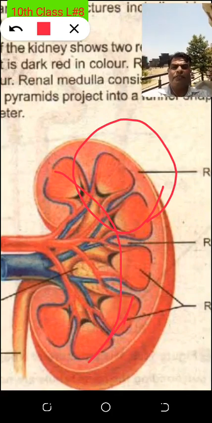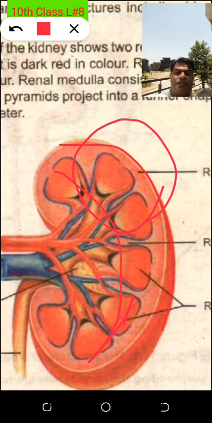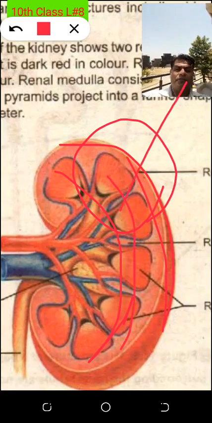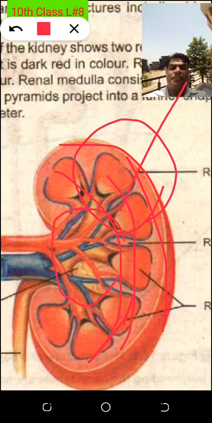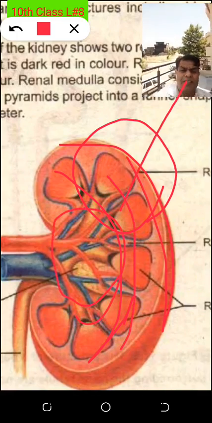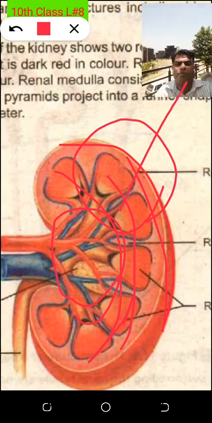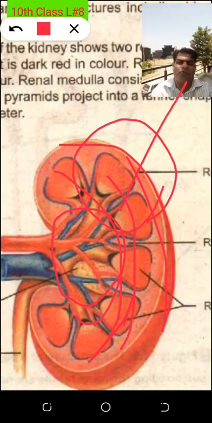Let me show you once again. This is a part, the cortex, the outer part. The pyramid shapes are the medulla. These are the cavities. These are not the cavities, because there are a lot of blood vessels. The blood vessels are very small, so don't worry about them. The blood vessels have to go.